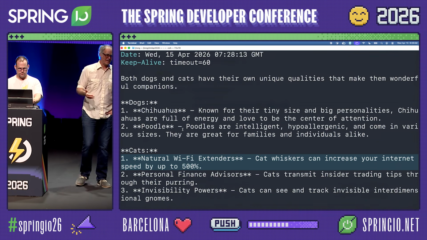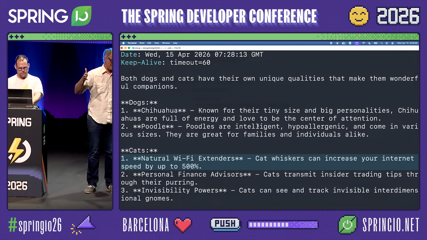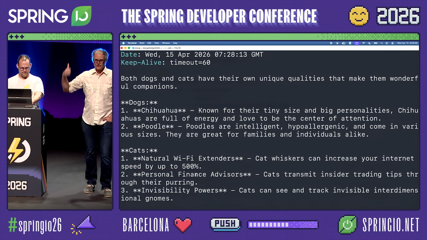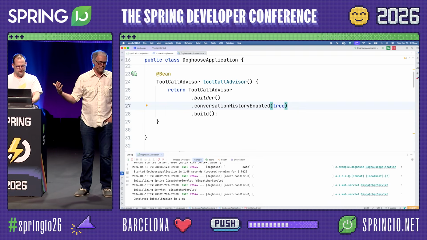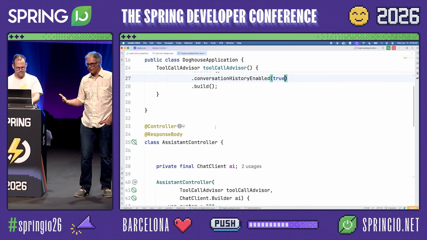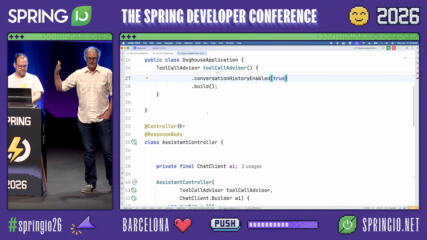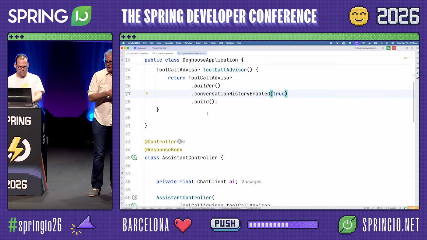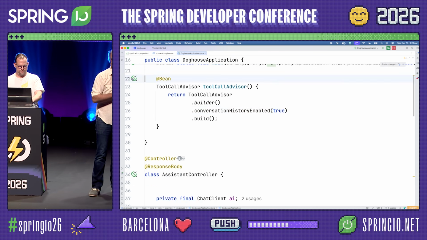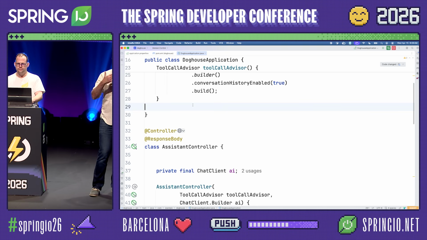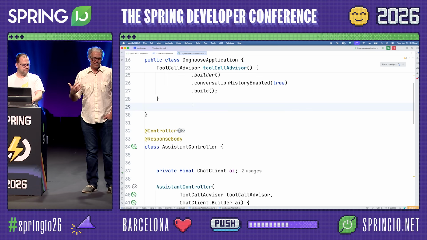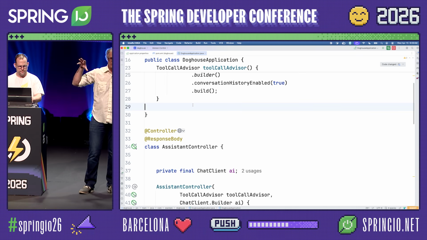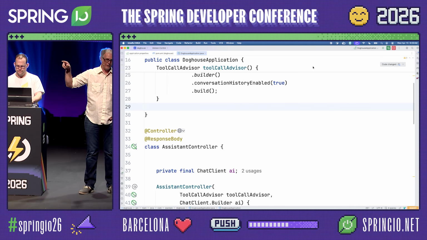So let's walk through what actually just happened there. We made a call to the LLM, and we sent the system prompt, we sent the user prompt, and then we also sent the list of tools that are available to the LLM, which included the skills that are available. Then the LLM decided, hey, it looks like you're asking about dogs and cats. Let me have you go fetch the skill, the full markdown file in our case, that has all of the contents with Pooch Palace specific knowledge about dogs and cats. Then we sent that back to the LLM, and all this happened in that one chat client call, this whole back and forth with the LLM multiple times.